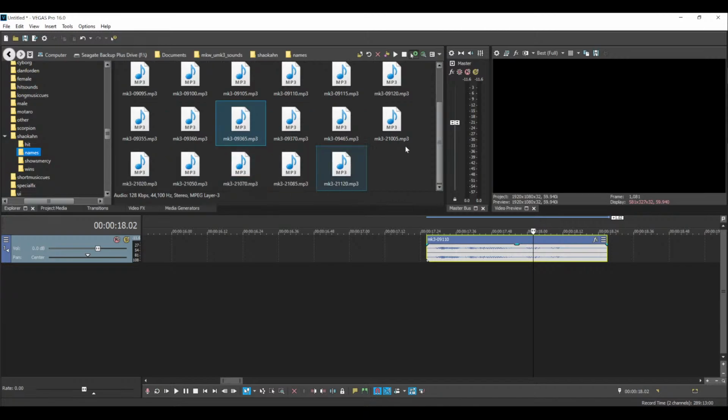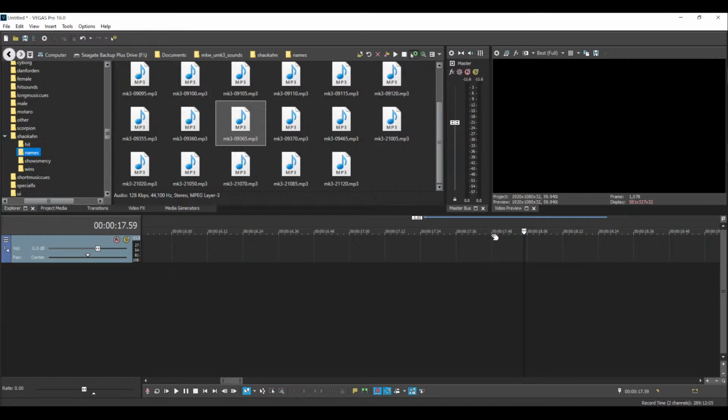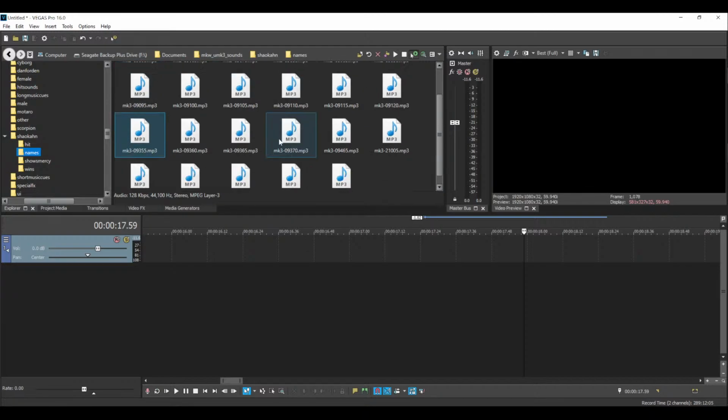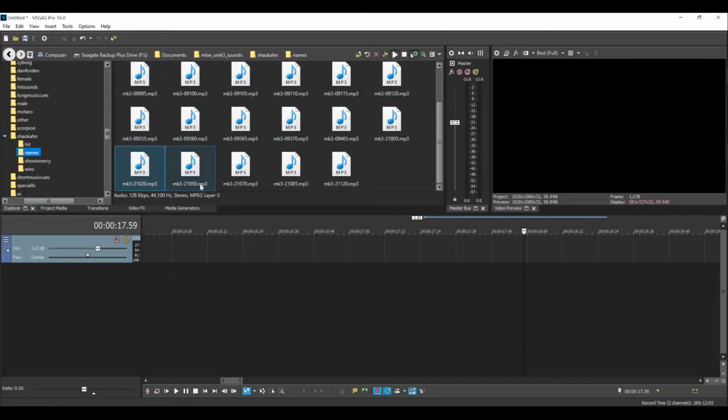Alternatively, you can keep going through here. Basically, if you're not too sure about the sound you've got in the timeline, you can listen to it a few times here. And on hindsight, it's probably not going to sound right, so you can go ahead and get rid of that from the timeline and keep looking through. Sindel. Cyrax. I'm going to be looking for Ermac. Kitana. Reptile. Scorpion. Reptile. Oh, you know, Reptile, that could work too.